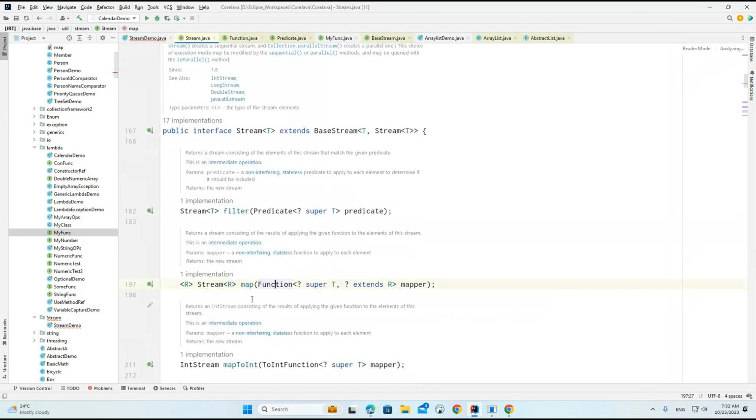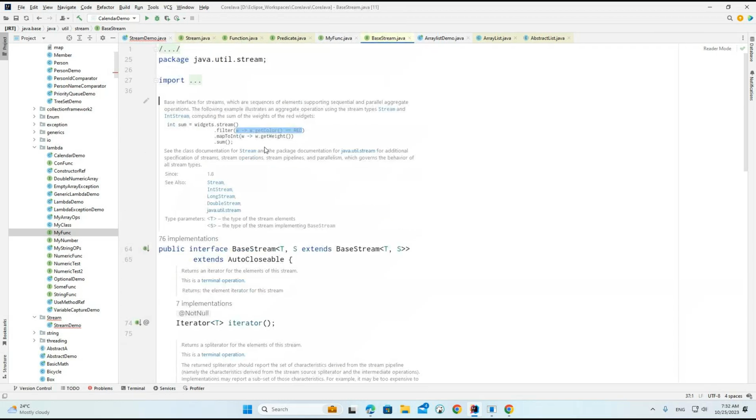Now, what do you understand? When we are working with the map here, the object is going to be changed, one object into another object. If you want to do a conversion, or convert the object, then we can call this particular map. Now if you see here, we are calling mapToInt. This is also a similar method. Map, mapToInt, mapToLong, mapToDouble. These are the similar methods. What we are doing basically, W is an object. This W is a widget object.